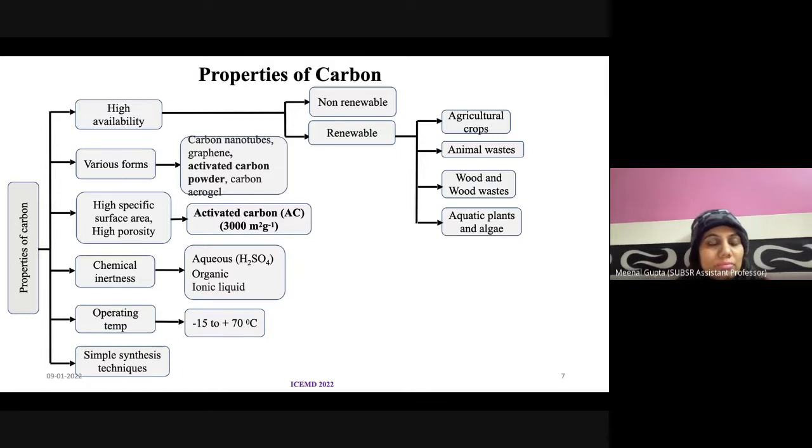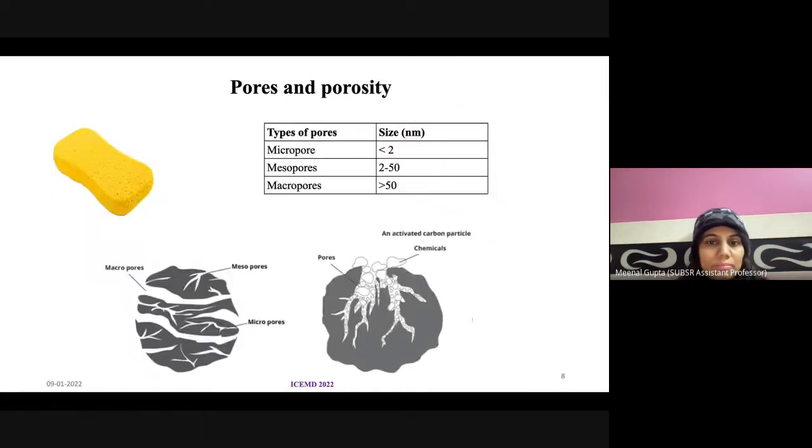They have very high surface area, and the porosity is also mostly high. These carbon materials are generally chemically inert with aqueous, organic or ionic liquid electrolytes, and their operating temperature range is quite wide, from minus 15 degrees centigrade to almost 70 degrees centigrade. The synthesis process of carbon electrode material is also very simple.